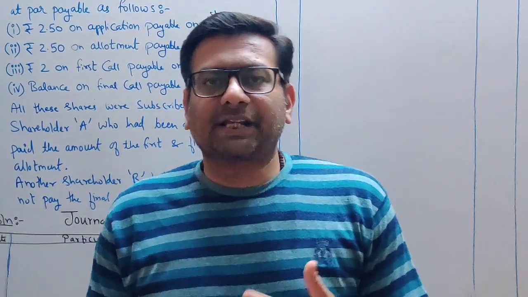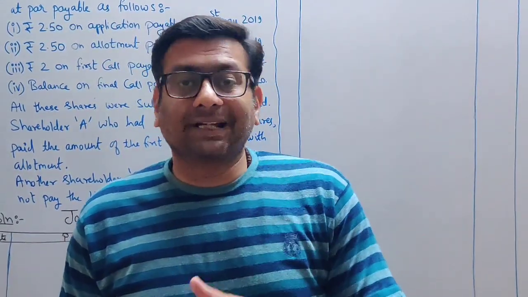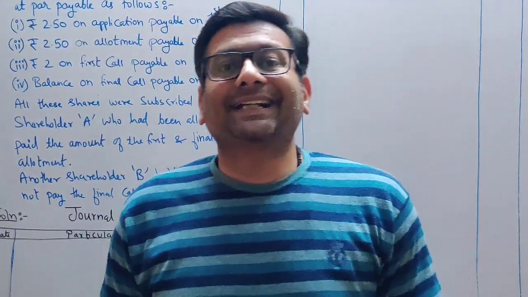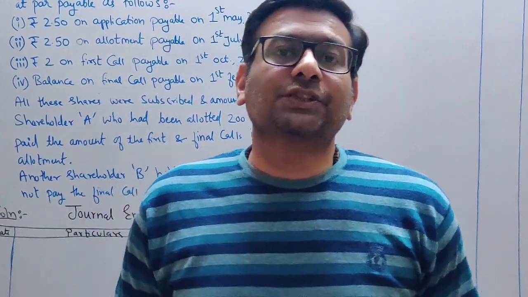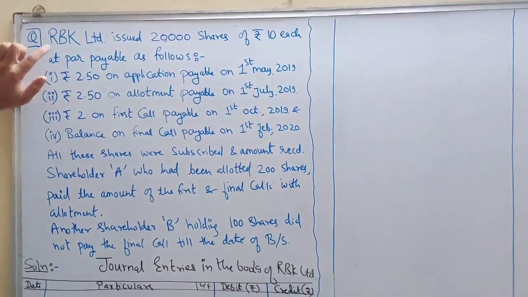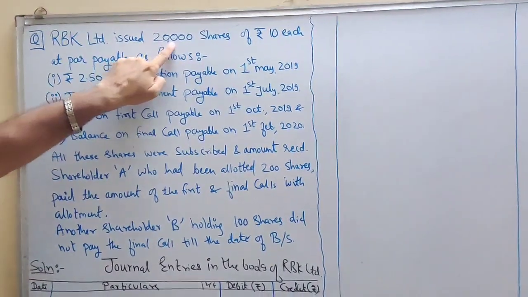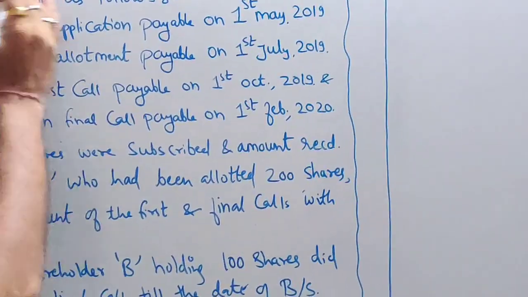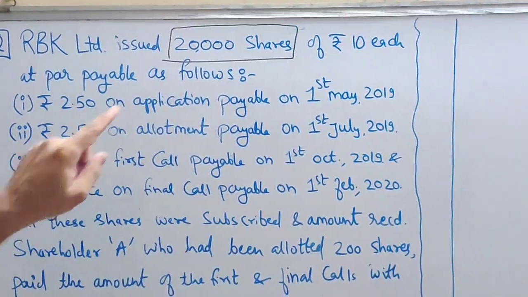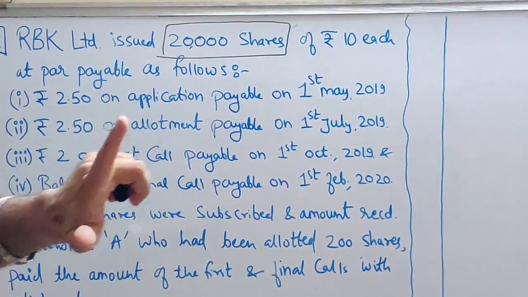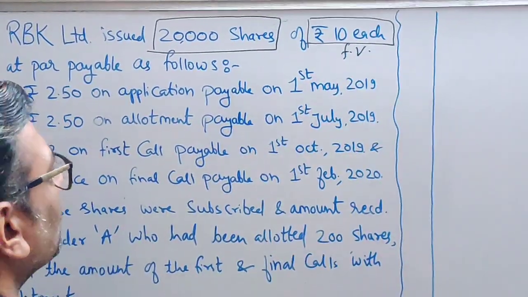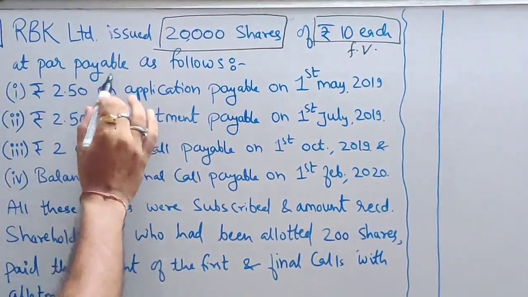Just to recap, the rate of interest you have to keep in mind, it won't be given in the question. So how much rate of interest is there on call in arrear? 10%, and on advance it is 12%. Okay, let's start. This is the question which I have selected. RBK Limited issued 20,000 shares. This is the total number of shares issued by the company, of rupees 10, so rupees 10 is the face value of the share at par, payable as follows.